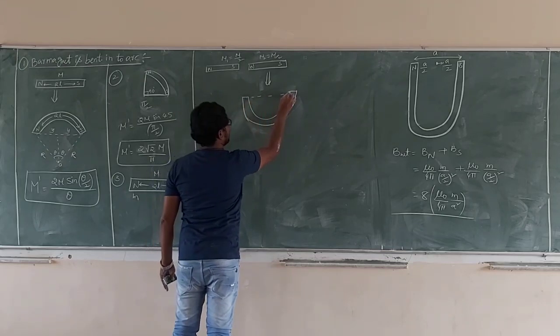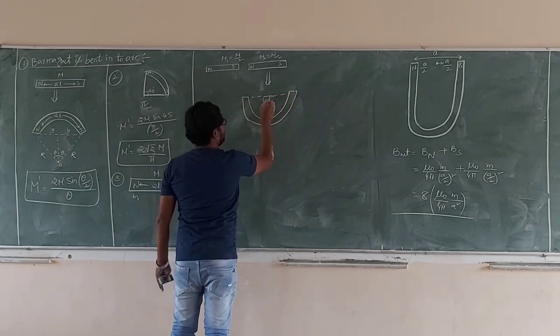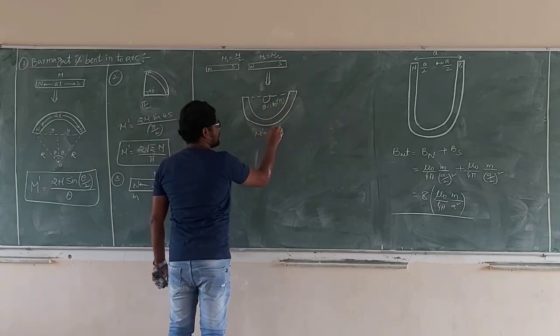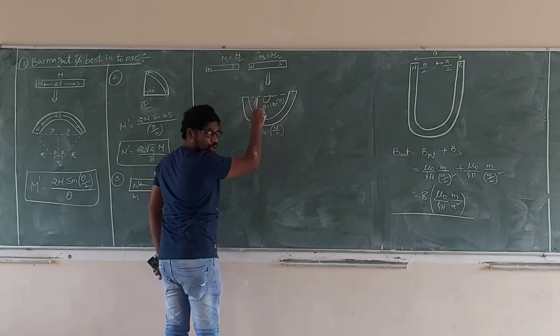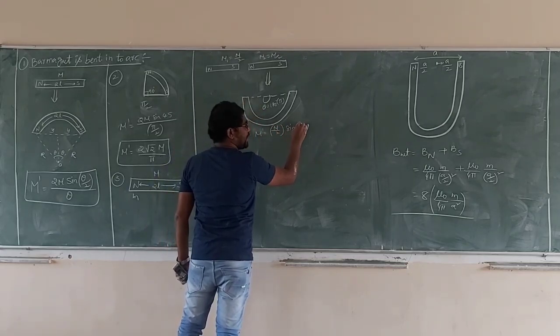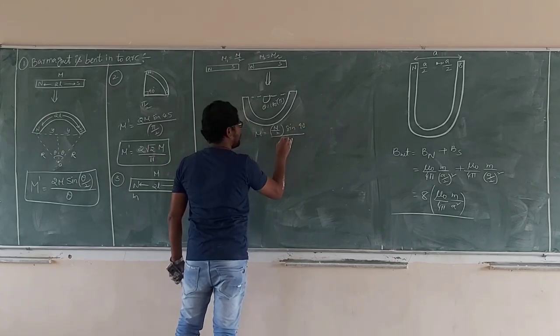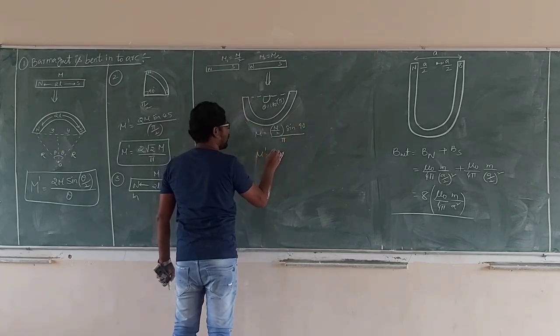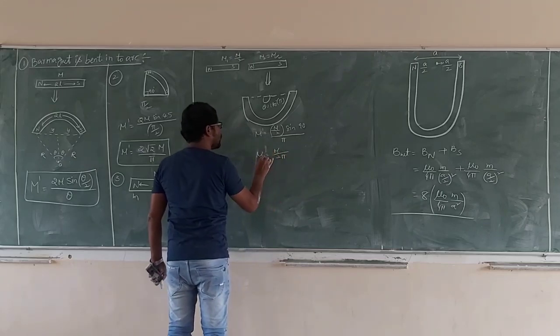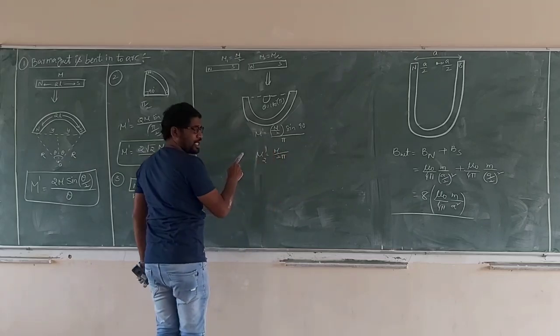What is the semicircle angle? Theta is equal to 180, nothing but pi. Now what is M dash? Here M by 2. Sin(180 by 2), sin 90, by pi. M dash is equal to M by 2 pi. Actually this is M2 dash.